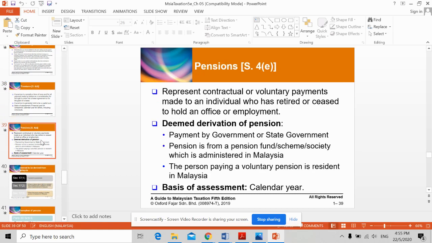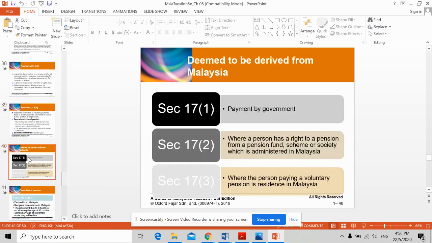All right, second last, Section 4E is pension. It's actually a contractual or voluntary payment made to an individual who has retired or ceased to hold an office or employment. Pension payment by the government or state government. And the basis of assessment is calendar year.